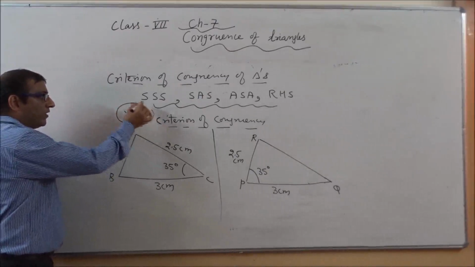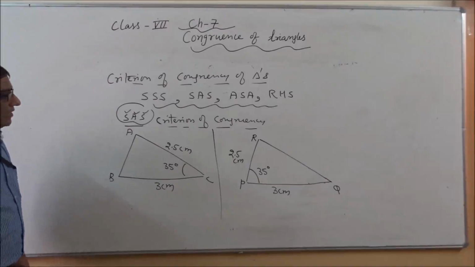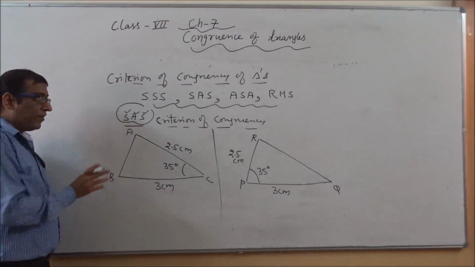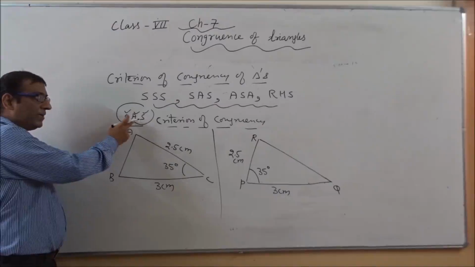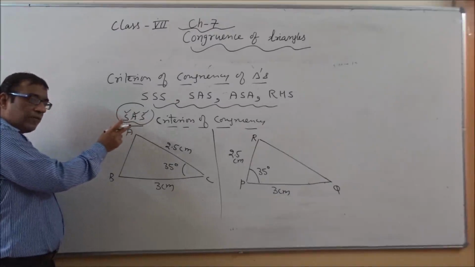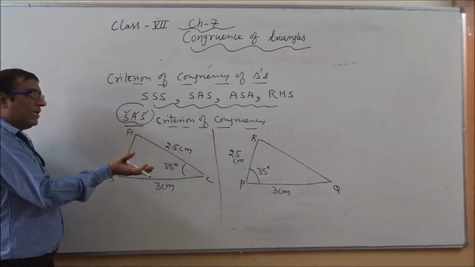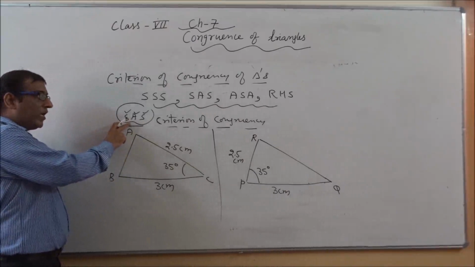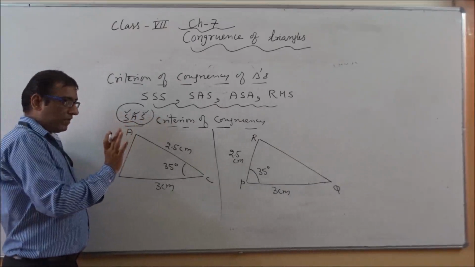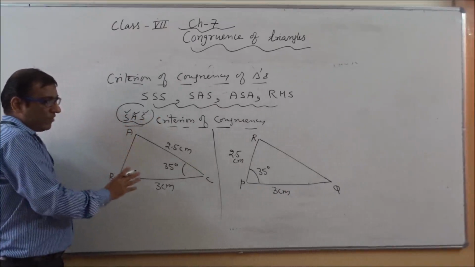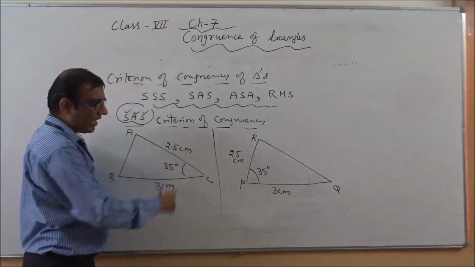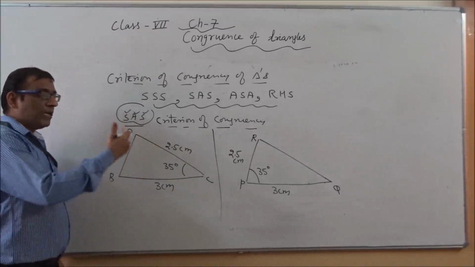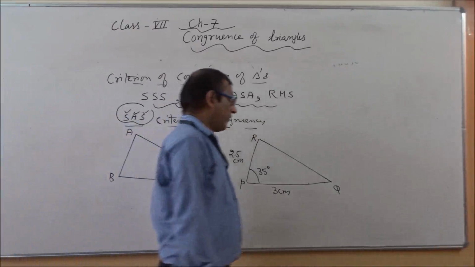So what is the meaning of this criterion? The meaning of this criterion is, under a given correspondence we can say two triangles are congruent if two sides and one angle included between them are equal to the corresponding two sides and the angle included between them of the other triangle. It means we can say triangle ABC is congruent to triangle RPQ if their two sides and angle are correspondingly equal to the other triangle. So it will be more clear.